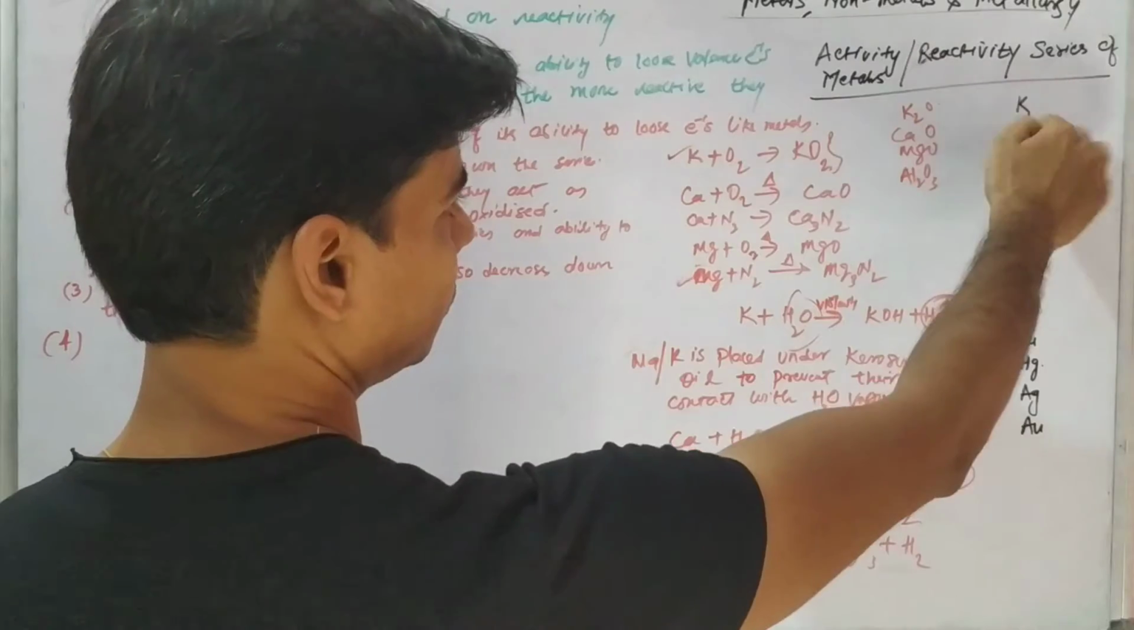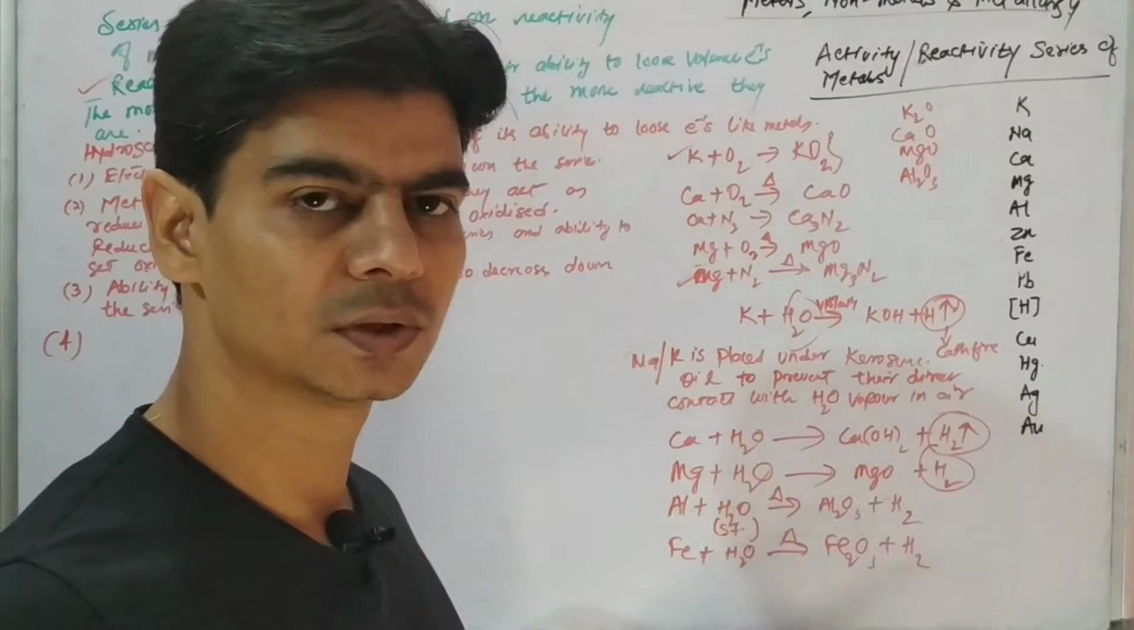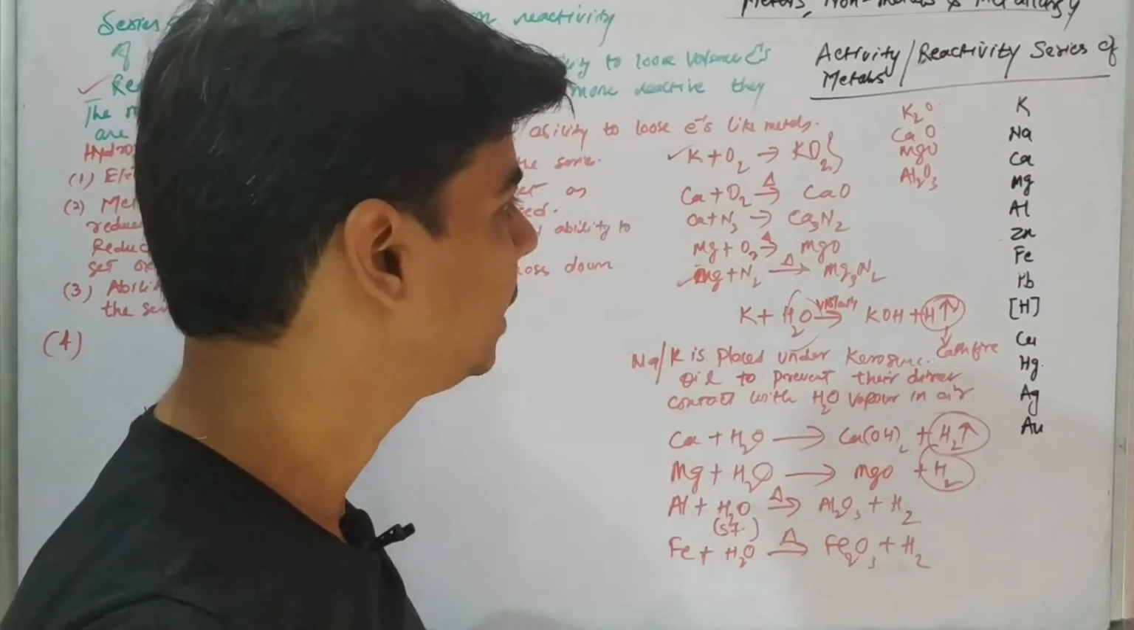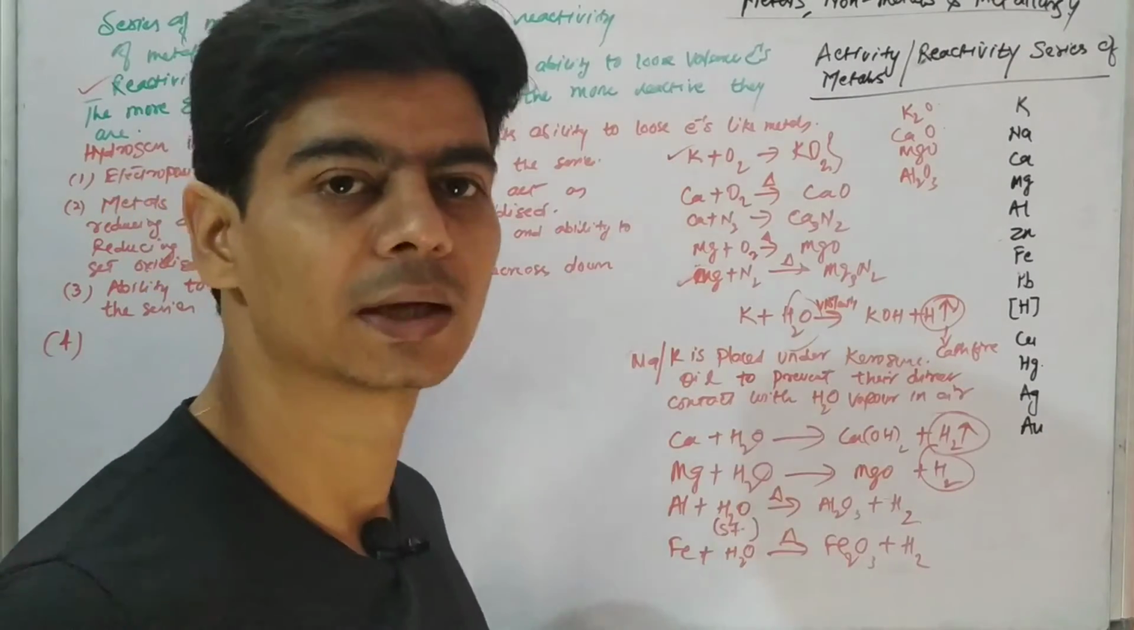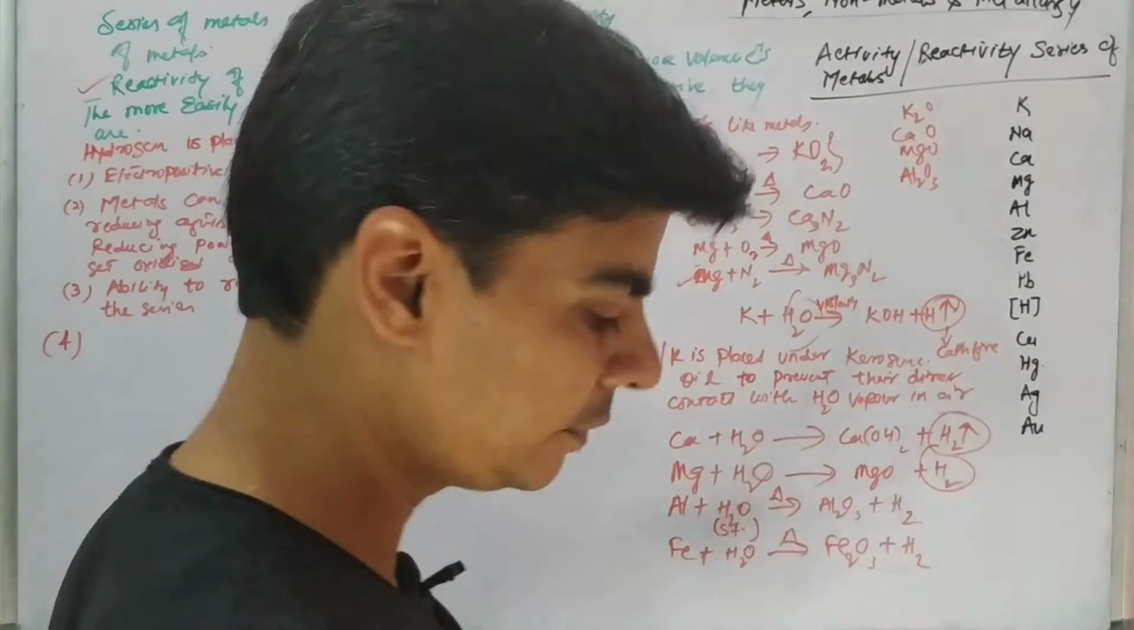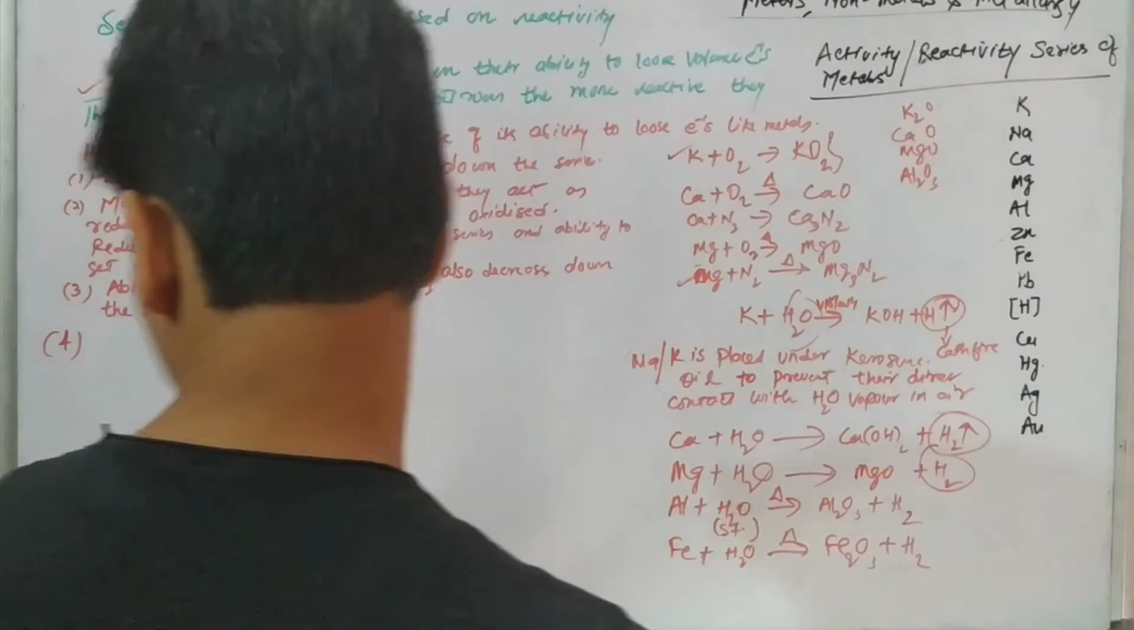But when we talked about potassium metal, it reacted with water at room temperature, right, and even caught fire because of the violent reaction, right? So this proves the reactivity decreases down the series.